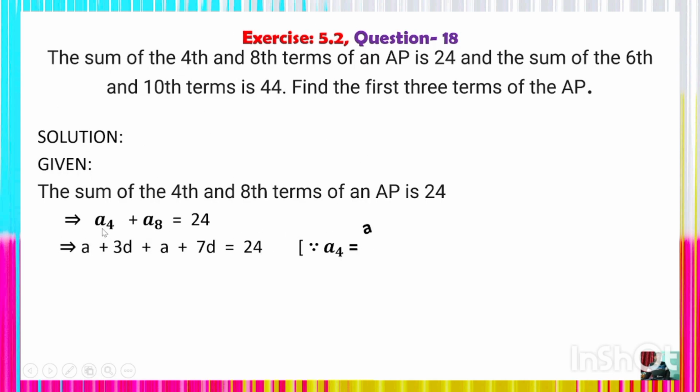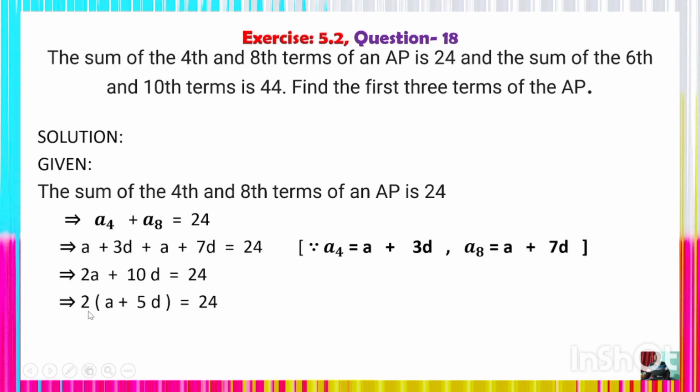We know that in place of A4 we can write A plus 3D, and in place of A8 we can write A plus 7D, which is 24. Here you see A plus A, which is 2A, and 3D plus 7D, which is 10D, which is 24. You can take the common factor from both sides. After taking 2 as common, 2 whole into (A plus 5D) is 24, and A plus 5D is equal to 12. We get equation 1.